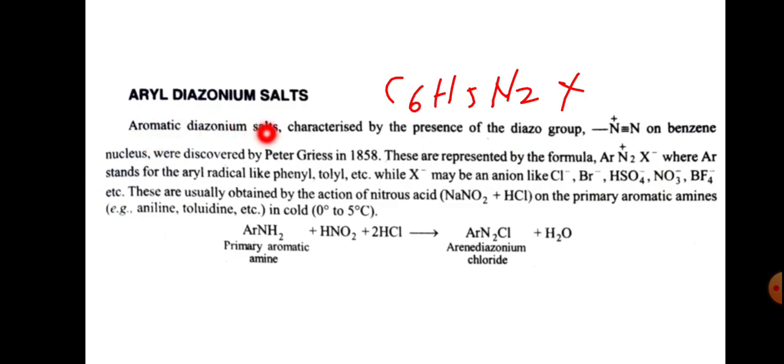So aromatic diazonium salts are characterized by the presence of a diazo group, that is N plus triple bond N, on the benzene nucleus.